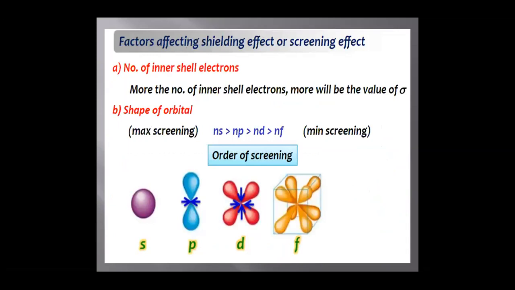First one, number of inner electrons. The more the number of inner electrons, the more will be the value of the shielding effect. Second, shape of orbitals. The maximum screening effect can be found in s as compared to p, d and f. So the order of screening decreases as we move from s to f orbitals. Thank you.